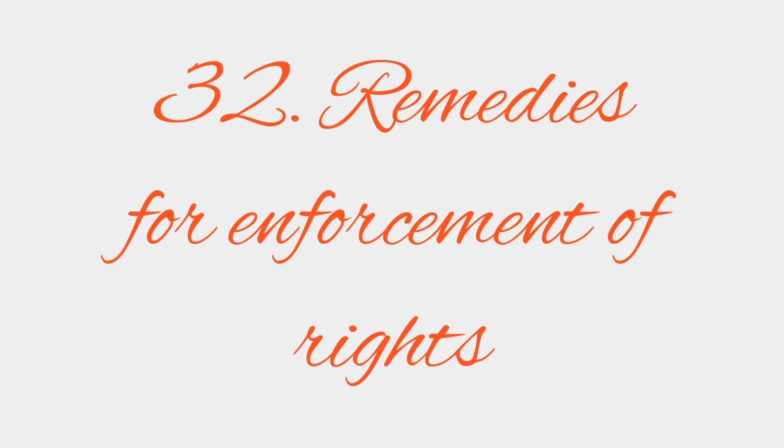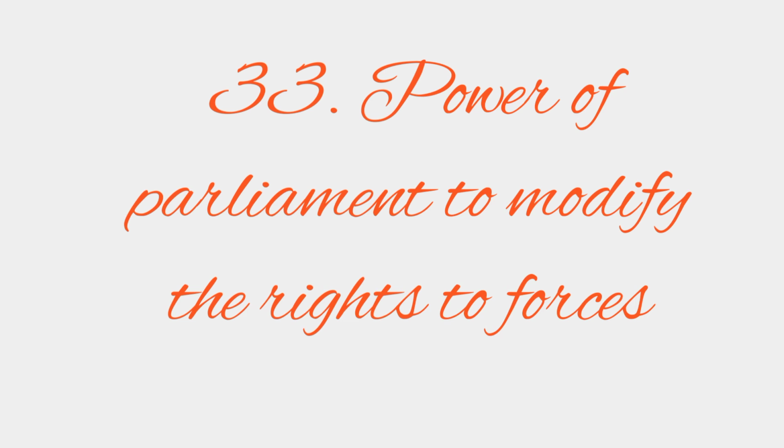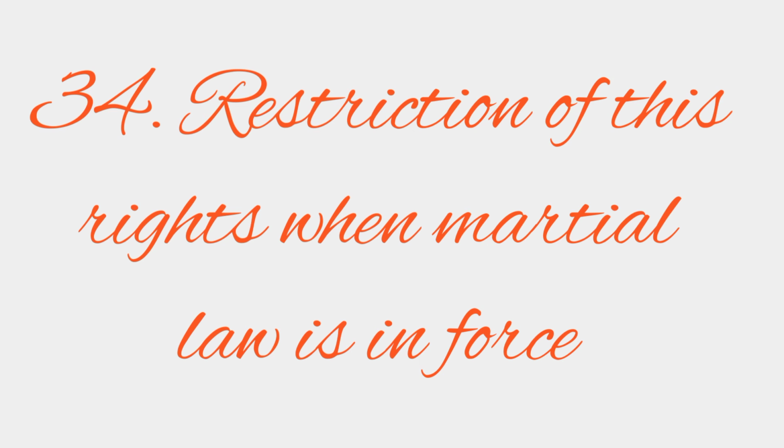At age 32, he wants people to know what the remedies are if fundamental rights are curtailed, like how can we enforce them, and what the parliament's role is, how will they modify fundamental rights, and he also wants to let people know about legislation too. So at the age of 32, first brother wants to make people know about remedies for enforcement of rights, and he also explained the power of parliament to modify these rights in their application to forces, and restriction of these rights when martial law is in force, and also about legislation.